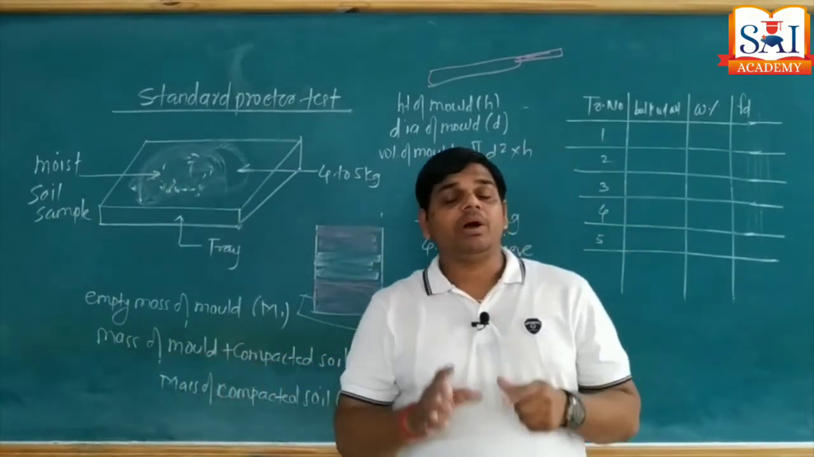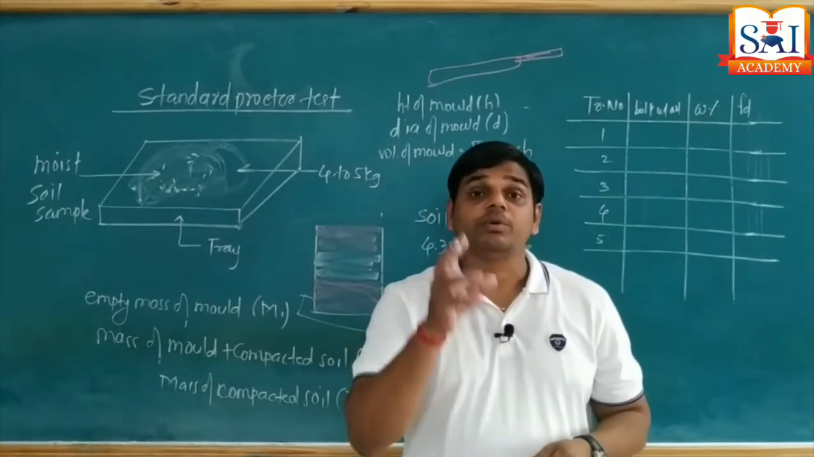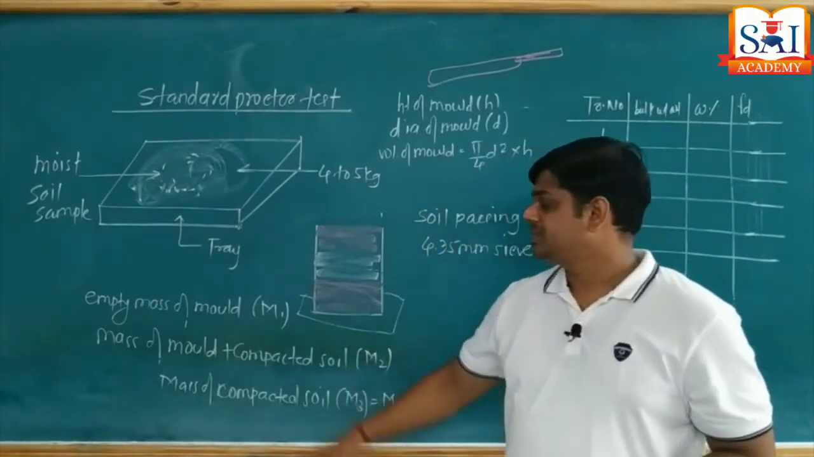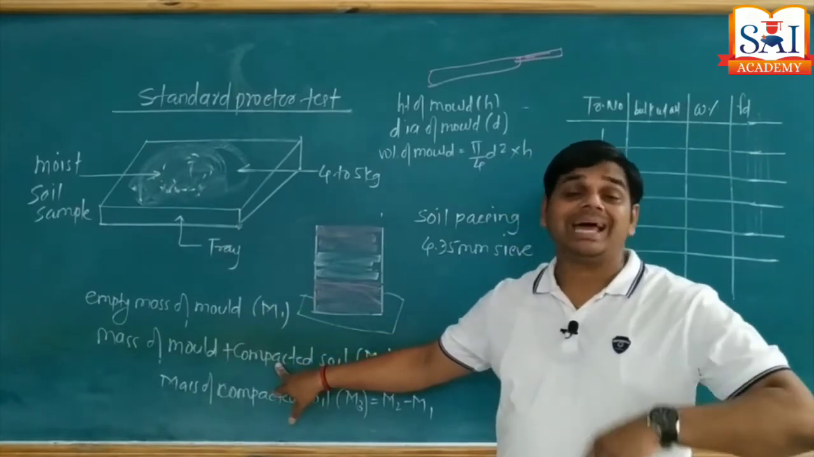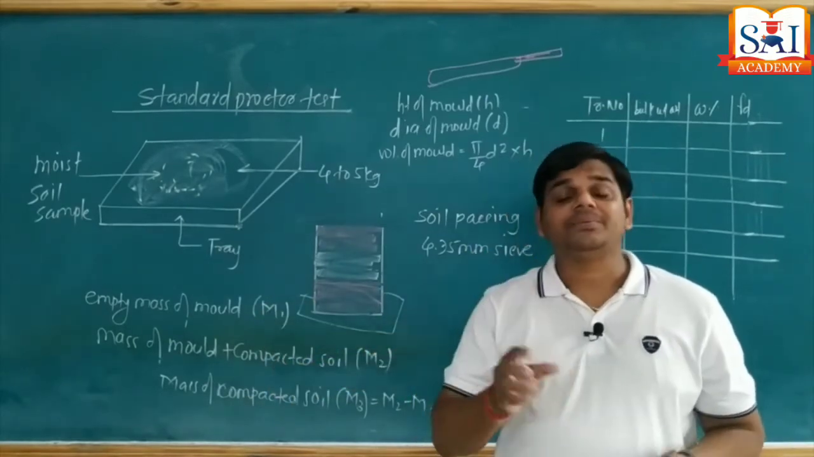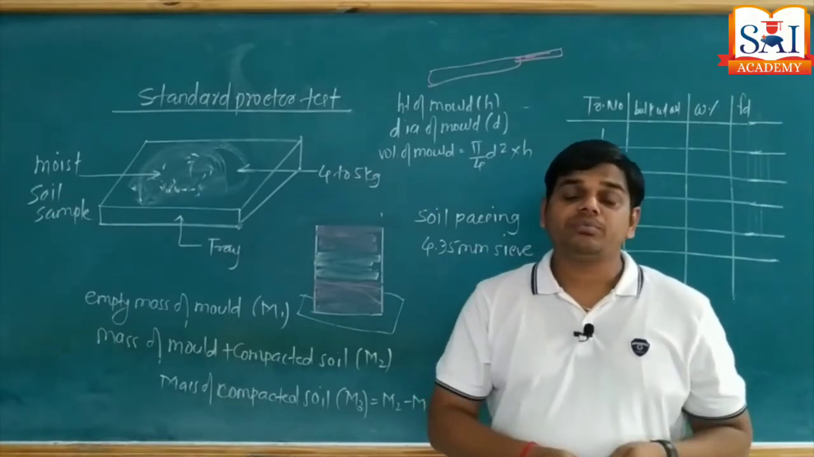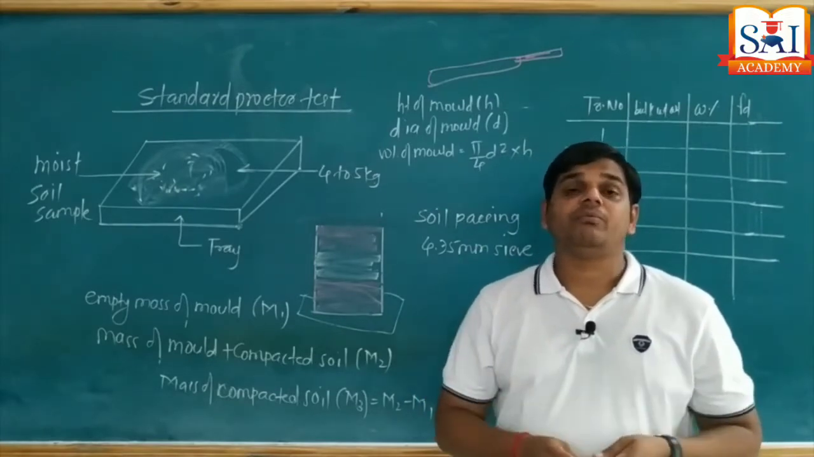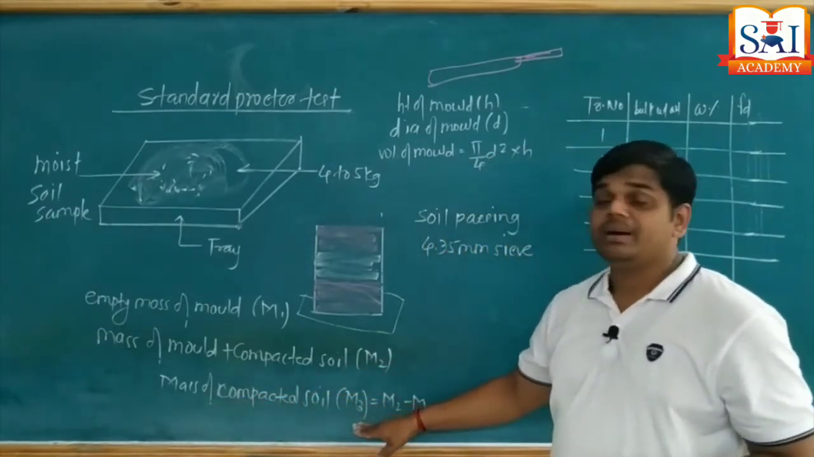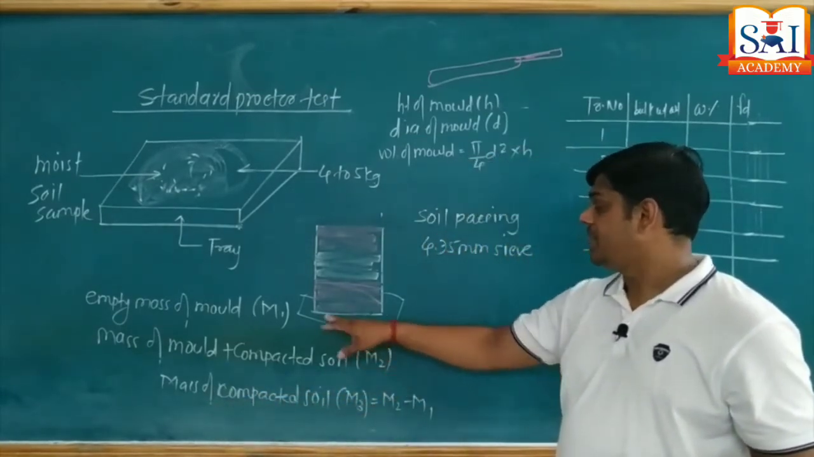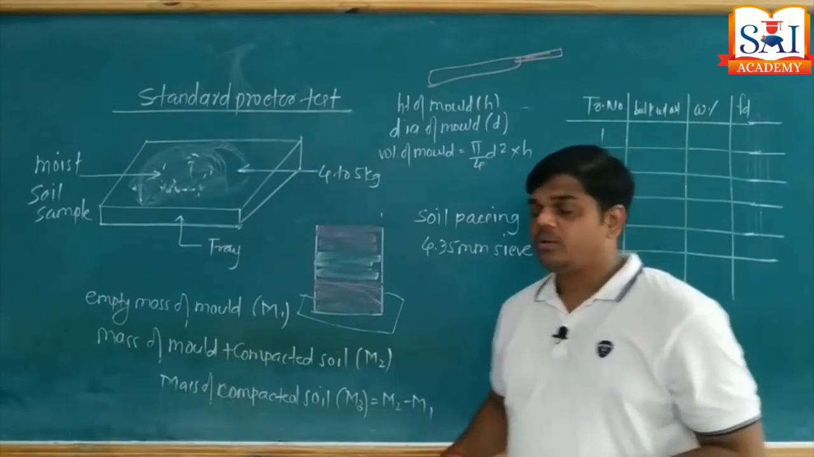Now we want the mass of compacted soil. We have the mass of mold with base plate, and the mass of mold with base plate and compacted soil. So from that, if I subtract the empty mass of the mold and the base plate, I will get the mass of compacted soil. So the mass of compacted soil M3 is nothing but M2 minus M1. Okay, now I got the mass.